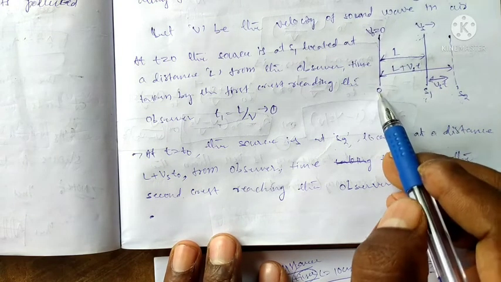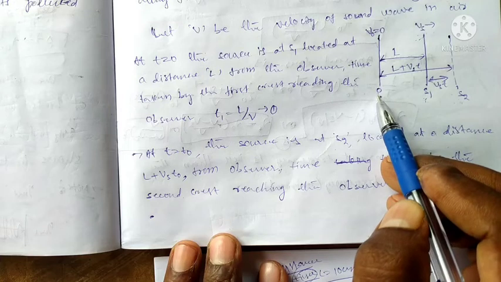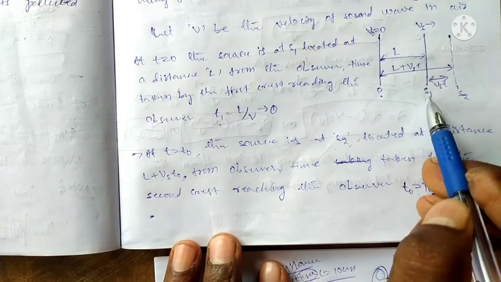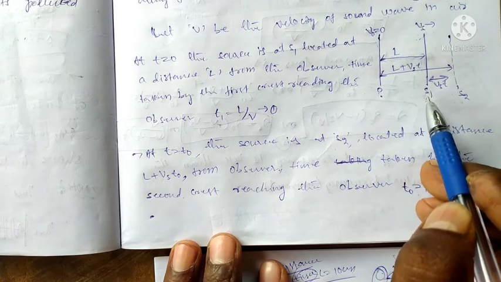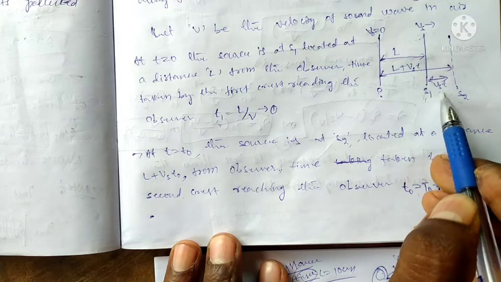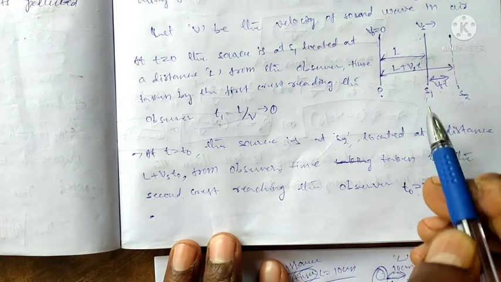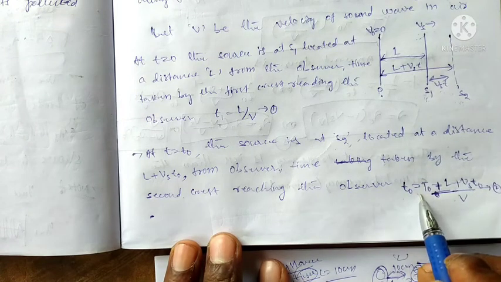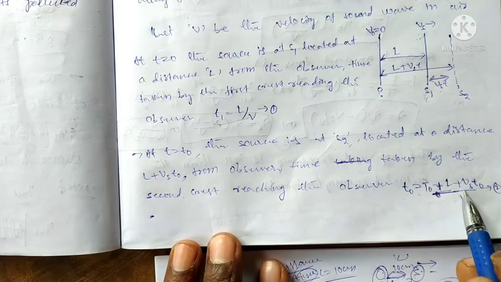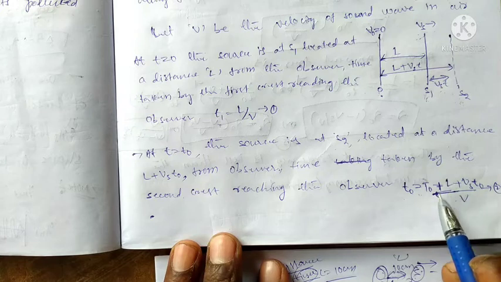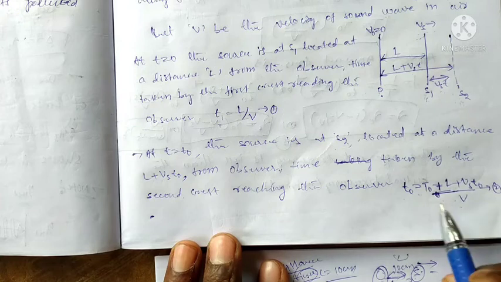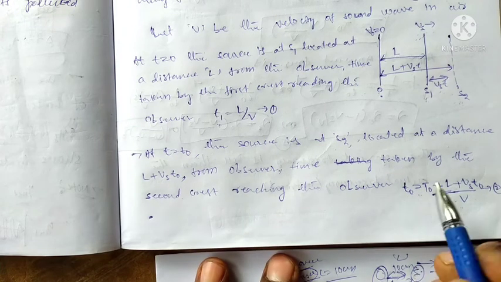The observer is at the rest position, and the source is at the initial position S1. After a certain time, the distance is Vs into t, and it reaches the S2 position. What is the time? It is t equal to t naught plus L plus Vs into t naught by v, that is distance by velocity or speed, which is nothing but the time period.